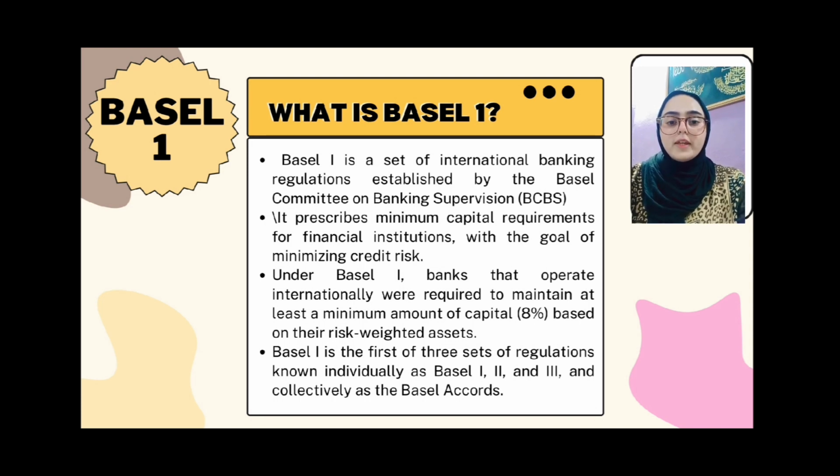Now I will move to what is Basel I. Basel I is a set of international banking regulations established by the Basel Committee on Banking Supervision. It prescribes minimum capital requirements for financial institutions with the goal of minimizing credit risk. Under Basel I, banks that operate internationally were required to maintain a minimum amount of capital, 8%, based on their risk-weighted assets. Basel I is the first of three sets of regulations known individually as Basel I, II, and III, and collectively as the Basel Accords.